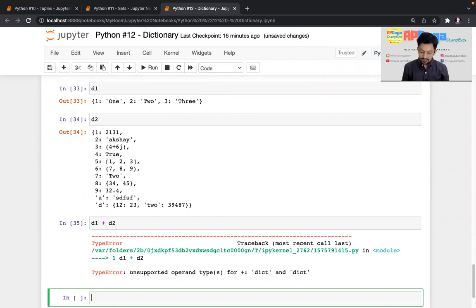So these are the basic things about dictionary. There are ways to add, to concatenate two dictionaries and all those things. I'll show you in my next video. There we will talk about some of the built-in functions which can be used on a dictionary. Okay, so here I'll stop this video. Hope you understood something about the dictionary.